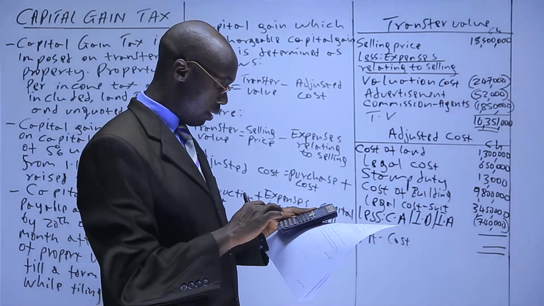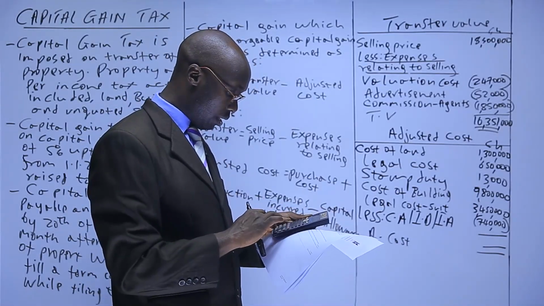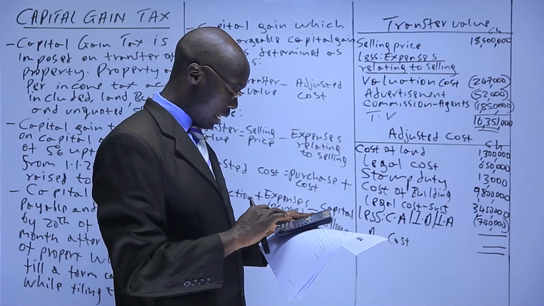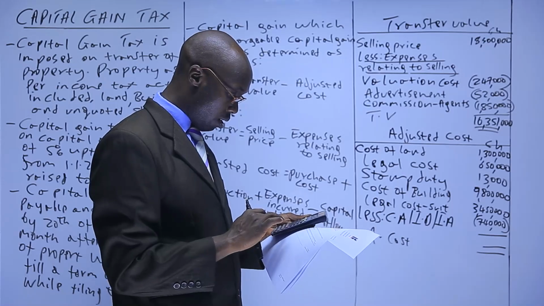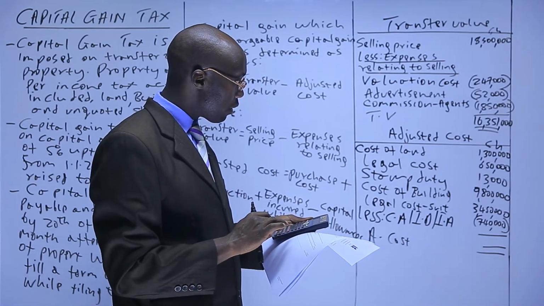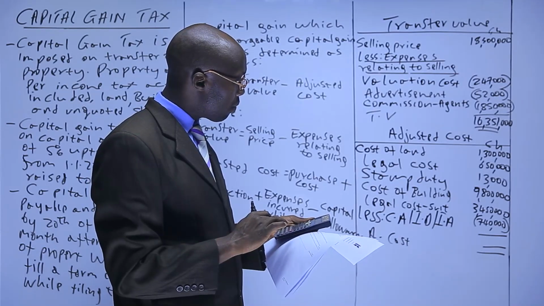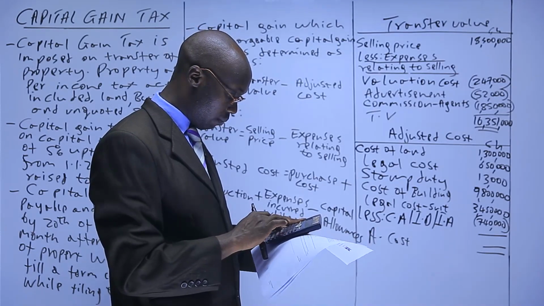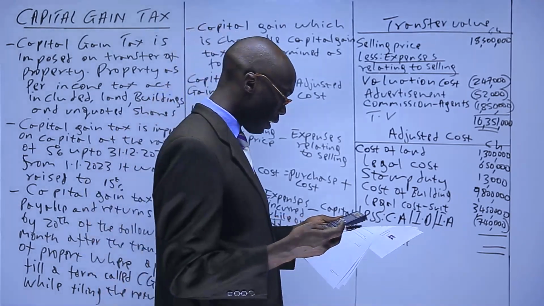So meaning we can get the adjusted costs. Adjusted cost will be 1,300,000 plus 650,000 plus 13,000 plus 9,800,000 plus 3,450,000 plus 740,000, which we have 15,953,000.